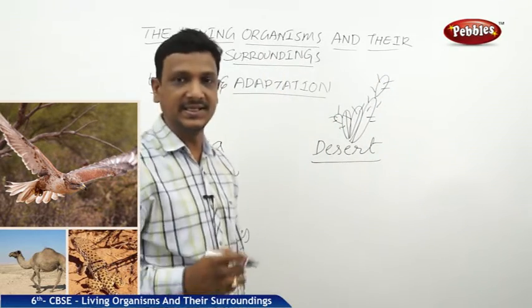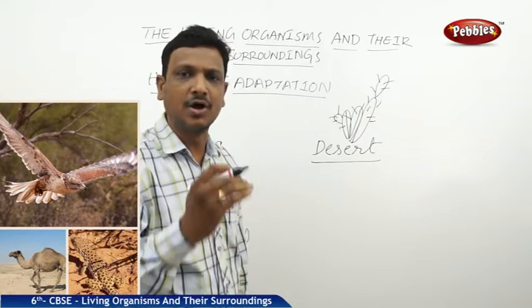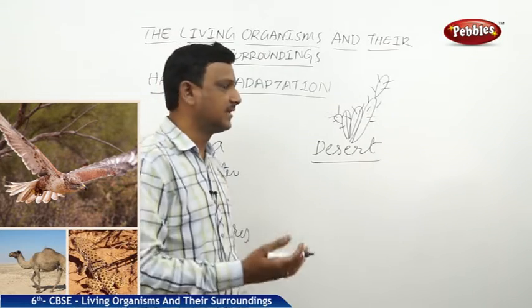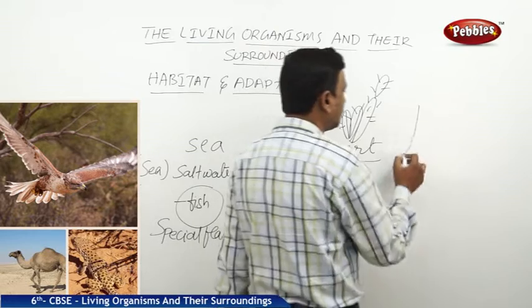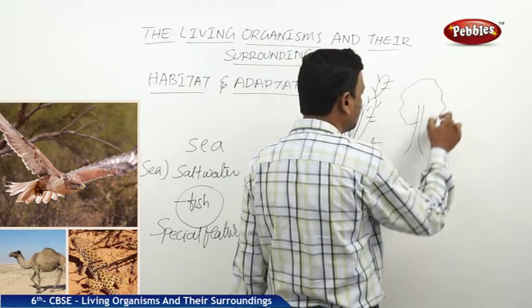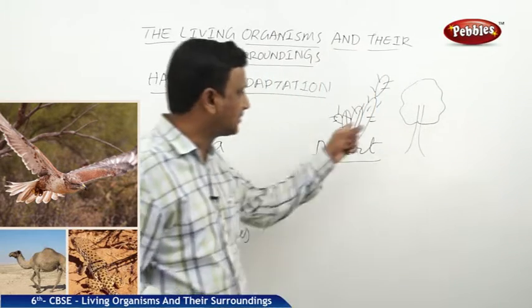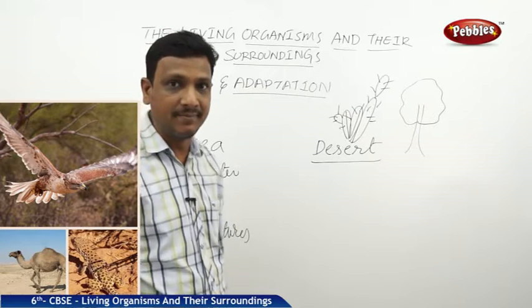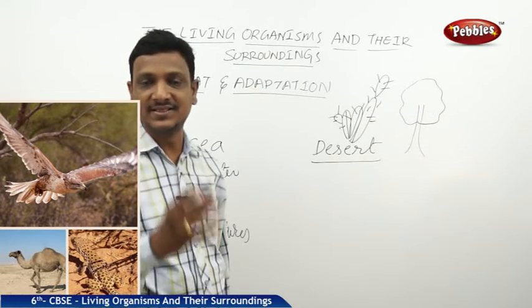So the cactus is a tree that is adapted to live in desert. It's not like a normal tree. If you go outside and you see in the plains and coastal areas, you find a tree like this, but it's not such a tree. You see the stem, it is thick and succulent. The stem is storing the water.